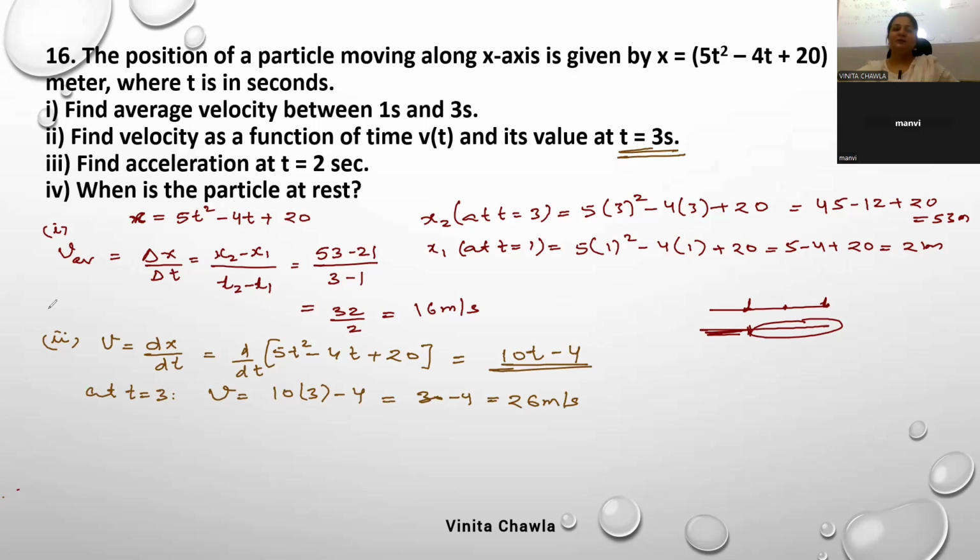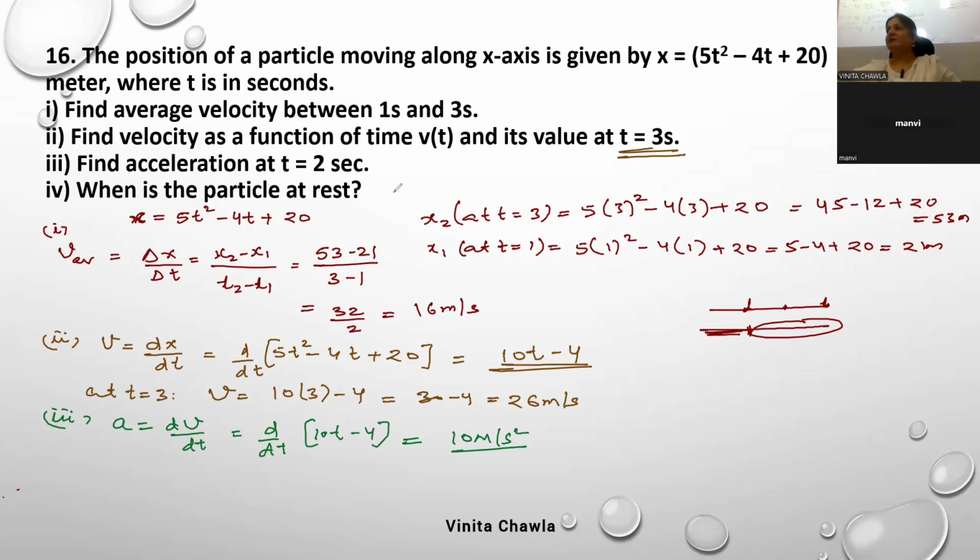How do we find acceleration? Velocity को differentiate कर देते हैं, है ना? Acceleration is equal to dv by dt. D by dt of 10t minus 4. It's 10 meter per second square.